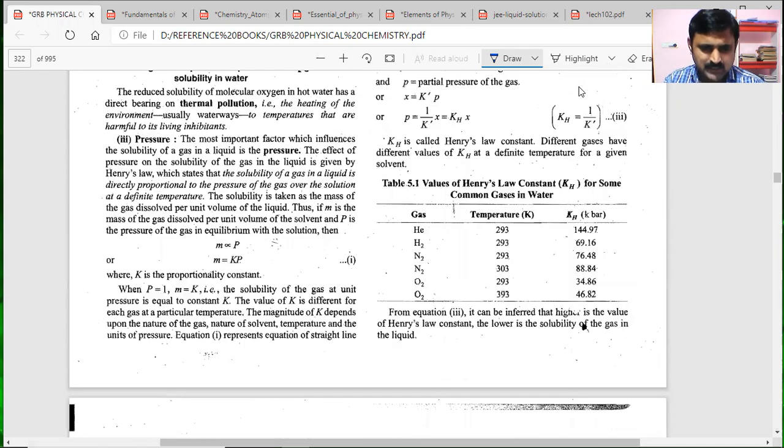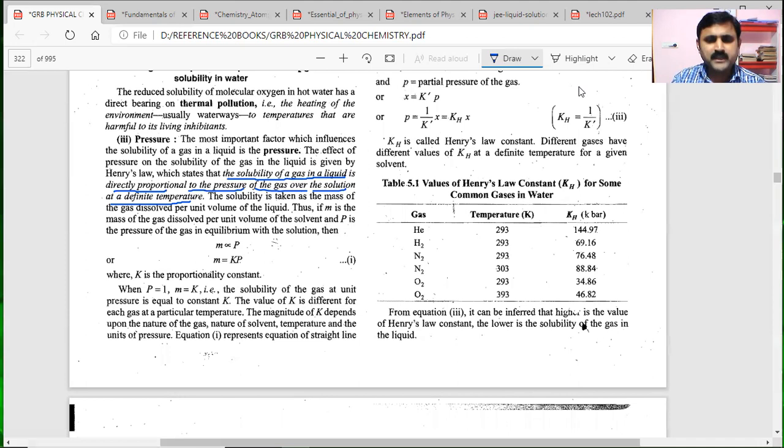After that, the Henry's law definition in this book: the solubility of a gas in a liquid is directly proportional to the pressure of the gas over the solution at a definite temperature, meaning a specified temperature.